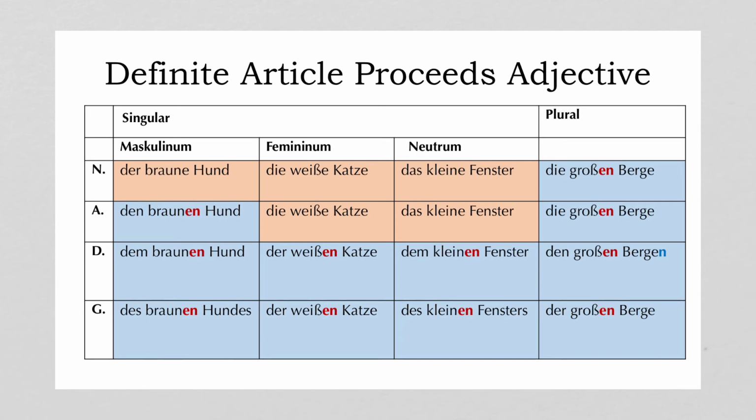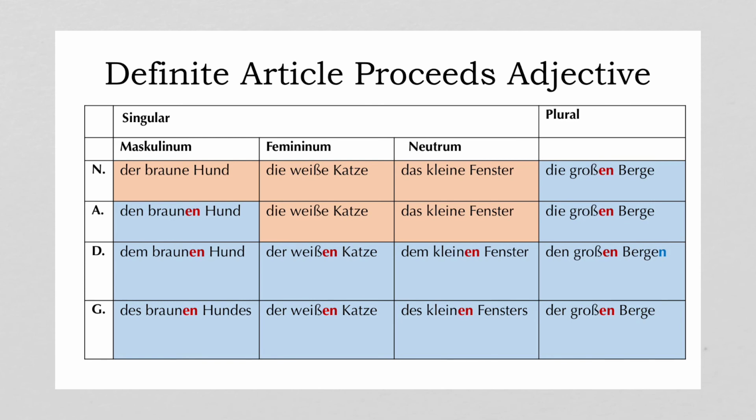That's the masculine singular nominative, where we have der braune Hund, the brown dog. Notice you add e after the braun. And then feminine nominative, singular, and accusative. You also add e. Here we have die weiße Katze and die weiße Katze. They're exactly the same. One's nominative, one's accusative. And then in the neuter singular, we have das kleine Fenster, das kleine Fenster. Same thing, the small window. Here with klein, you simply add the e afterwards. Everything else is en.